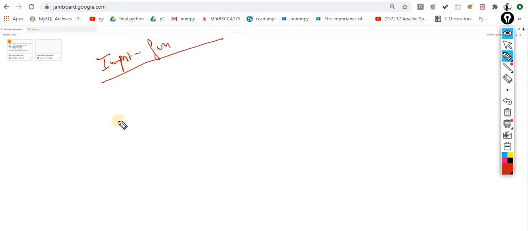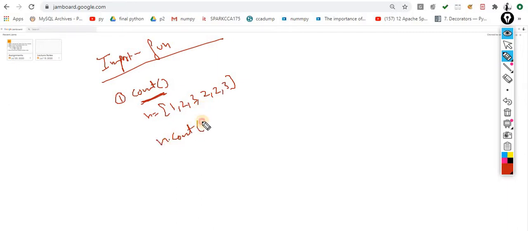Now observe this scenario. The first is count. The name count specifies itself that I am supposed to count something, exactly the same in the case of the string. So let's suppose this one is there, 1 2 3 2 2 3. I want to count how many 2's are there. Very simple, n dot count of 2. That's it. How many 2's are there? 1 2 3. You will get the output 3.